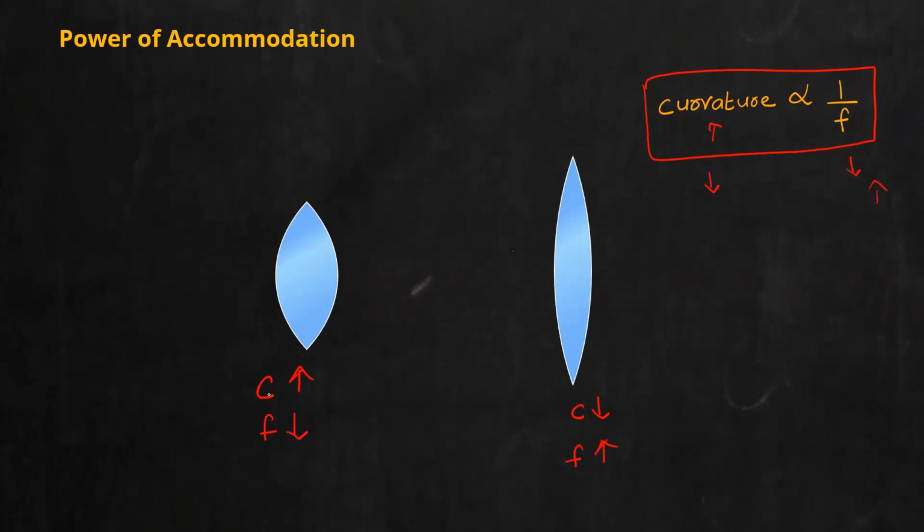If a lens has more curvature, from the figure you can conclude this lens is thicker in nature. Whereas if a lens has less curvature, it is thin. So you can find a relation. If a lens is thicker in nature, it will have less focal length. If a lens is thin in nature, it will have more focal length. And one more thing you can conclude.